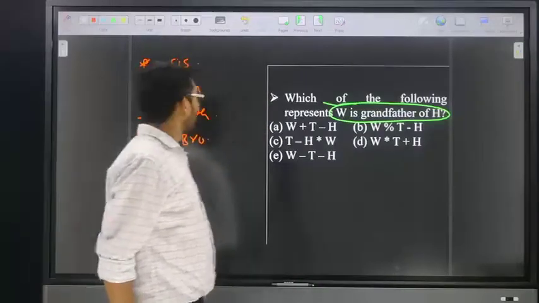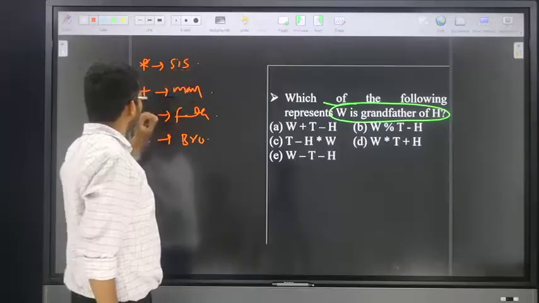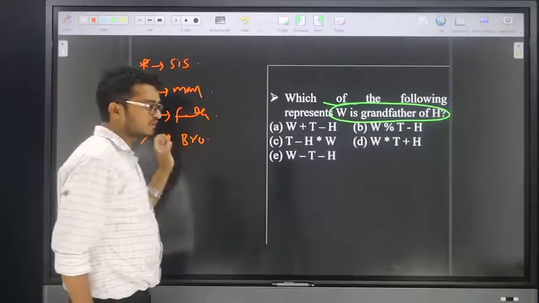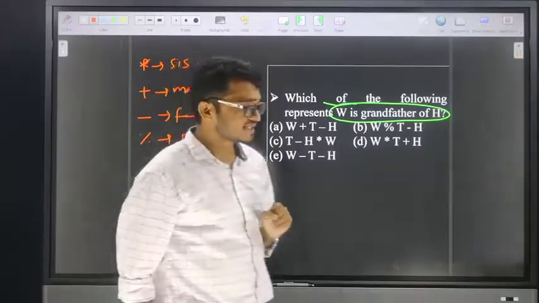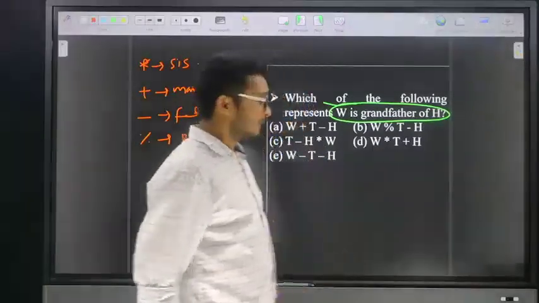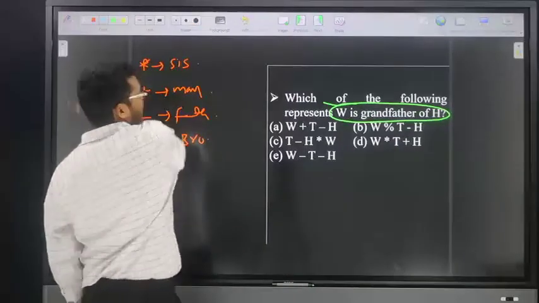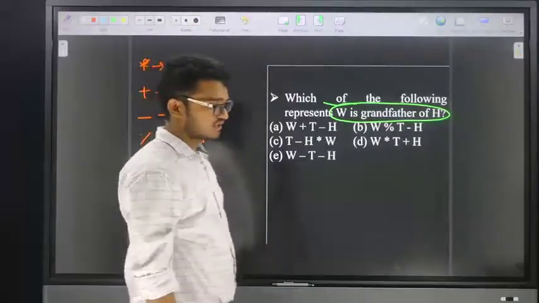Friends, now all the conditions are visible. Star means sister, plus means mother, minus means father, percentage means brother. Which of the following represents W is grandfather of H? Next.